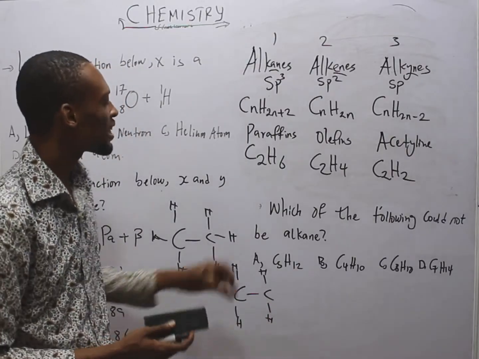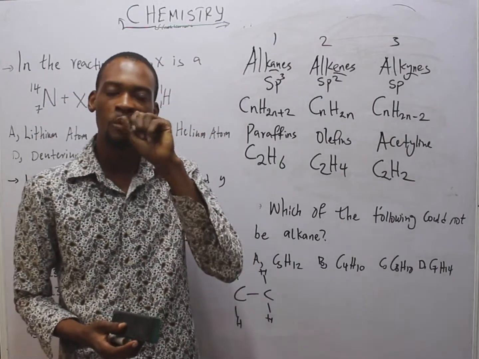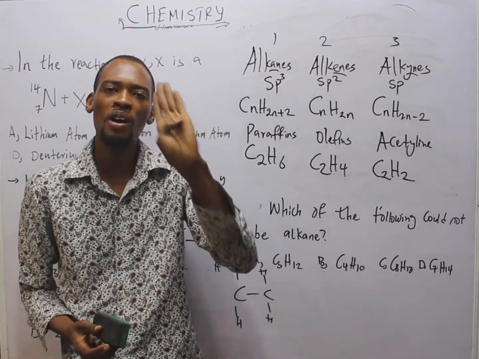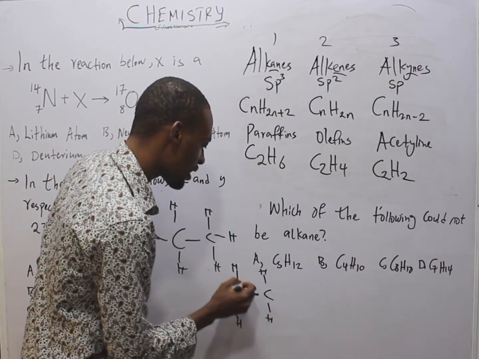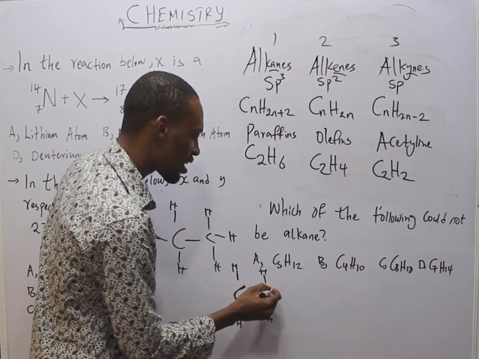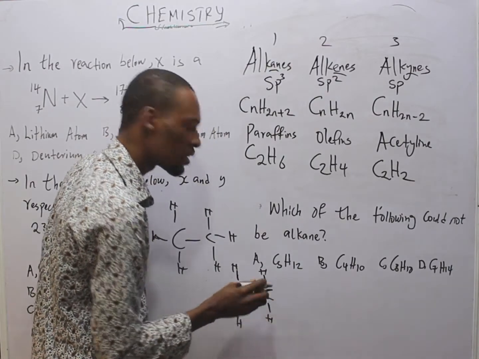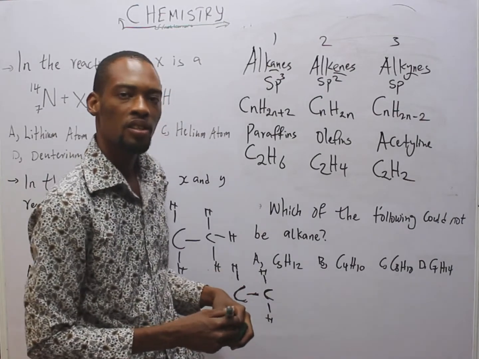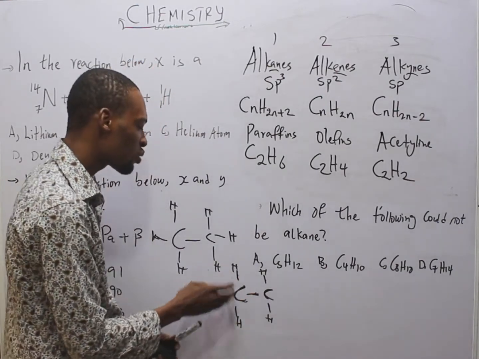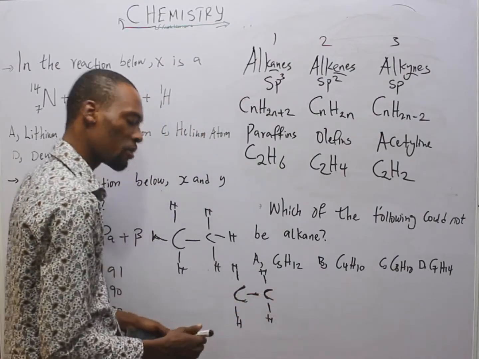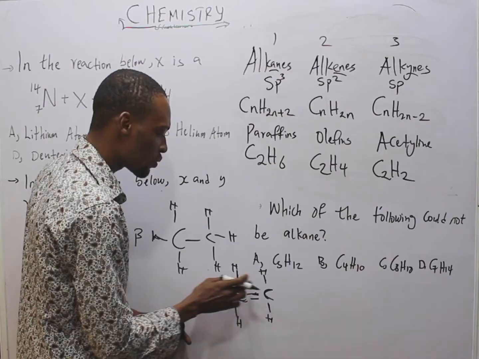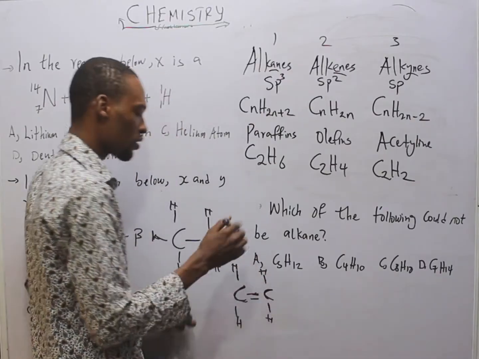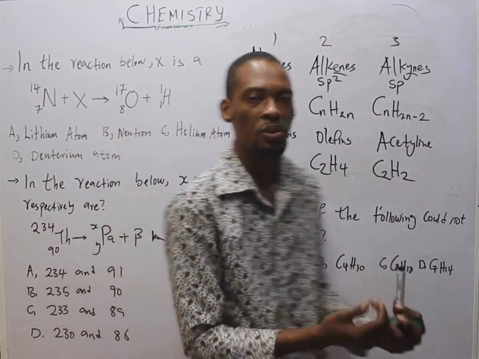But remember, I told you that carbon is tetravalent, meaning it can form a maximum of 4 bonds. Look at this carbon. It has formed 3 bonds, 1, 2, 3. This one also has 1, 2, 3. It's not complete. So since we have 4 hydrogens and 2 carbons, there should be a double bond here so that the bonding will be complete: 1, 2, 3, 4, 1, 2, 3, 4. So the configuration is okay.